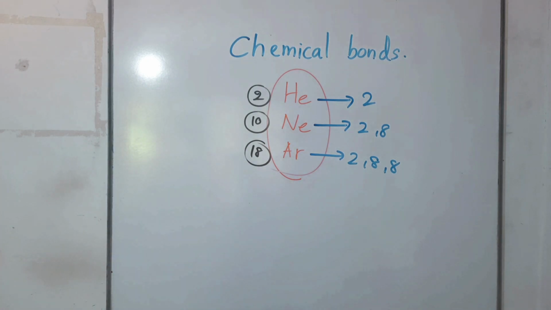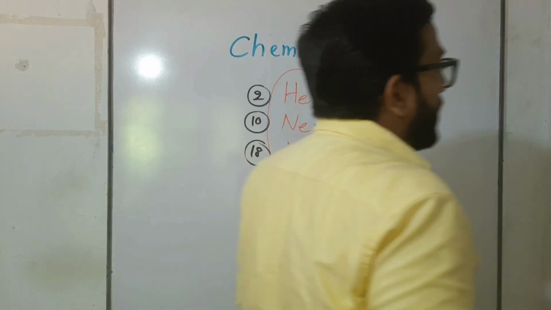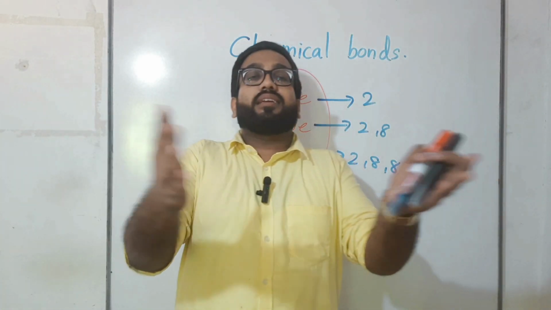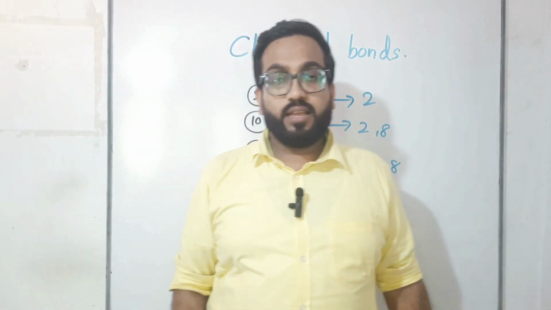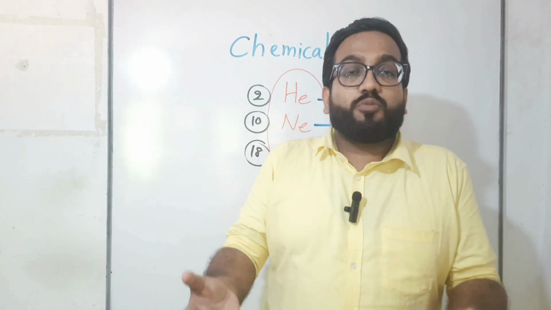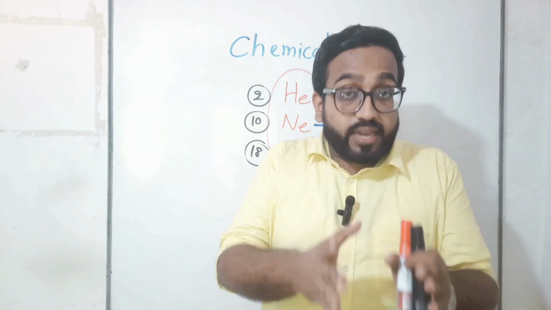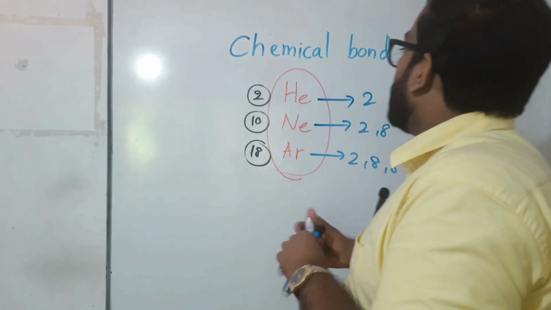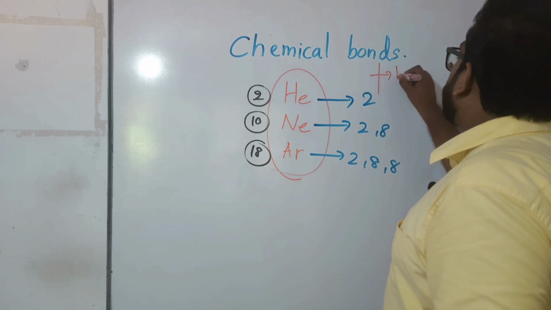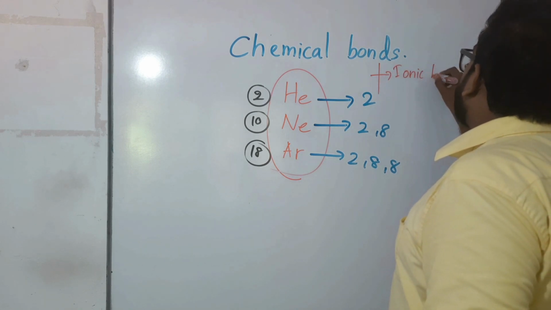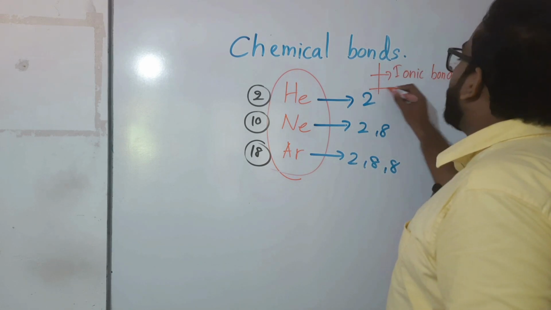One is, children, making ions. I'll explain the definition of ions and what an ion is, right? The other one is sharing their electrons with each other. If two atoms are trying to make a bond by making ions, those kinds of chemical bonds are known as ionic bonds, right? Now our topic today is that one, right?